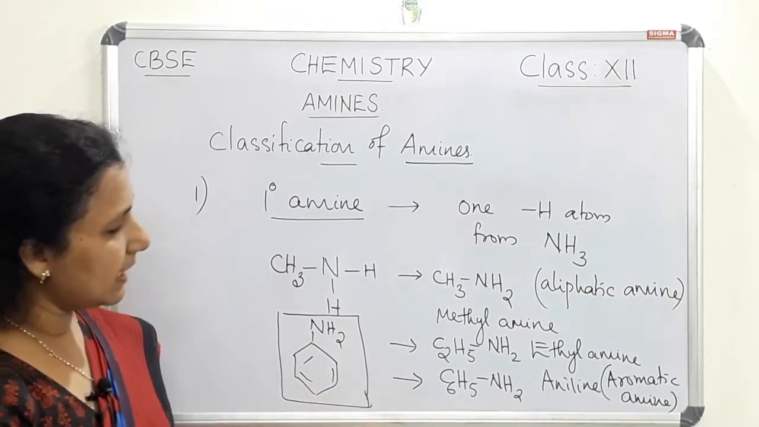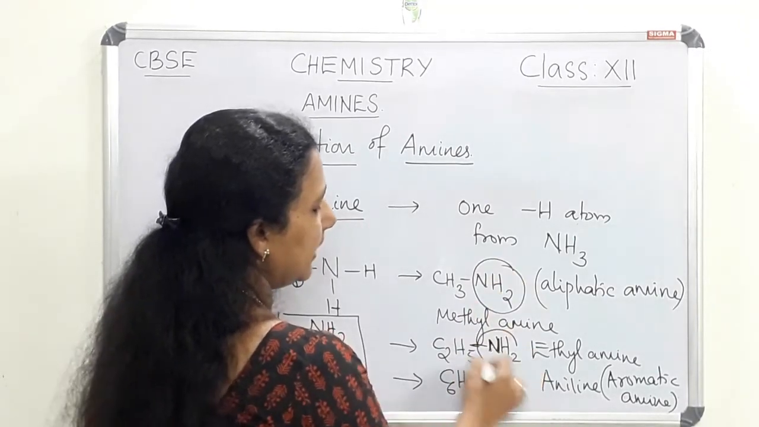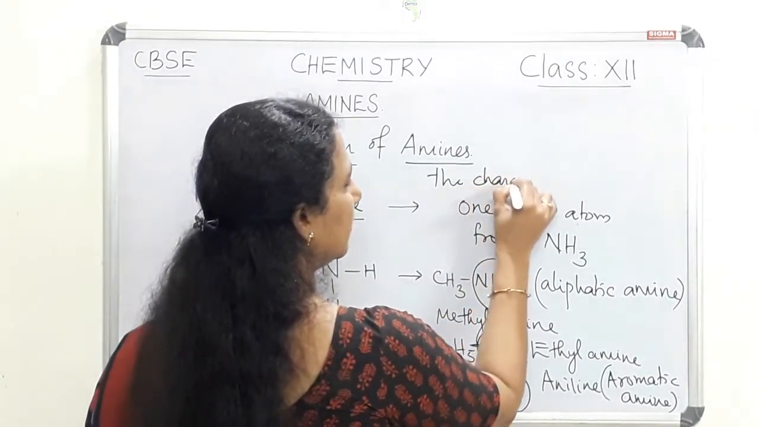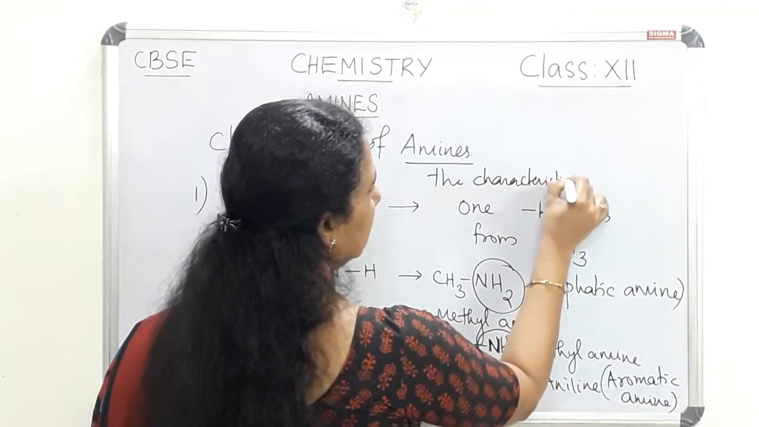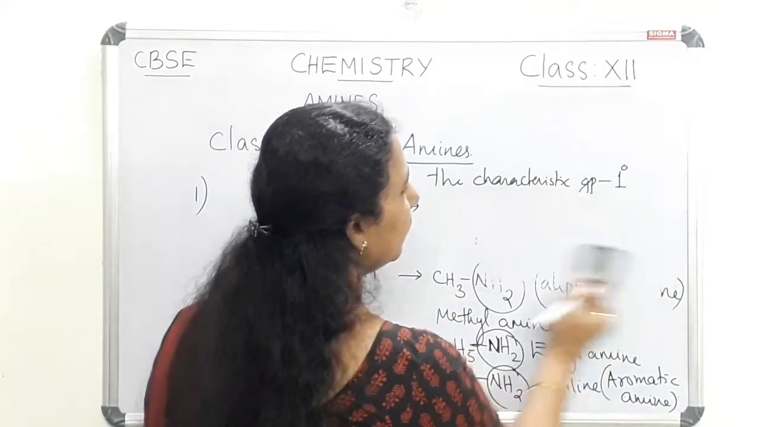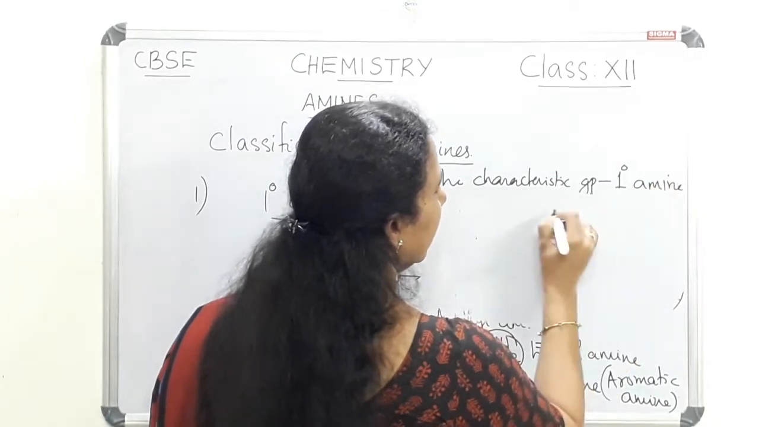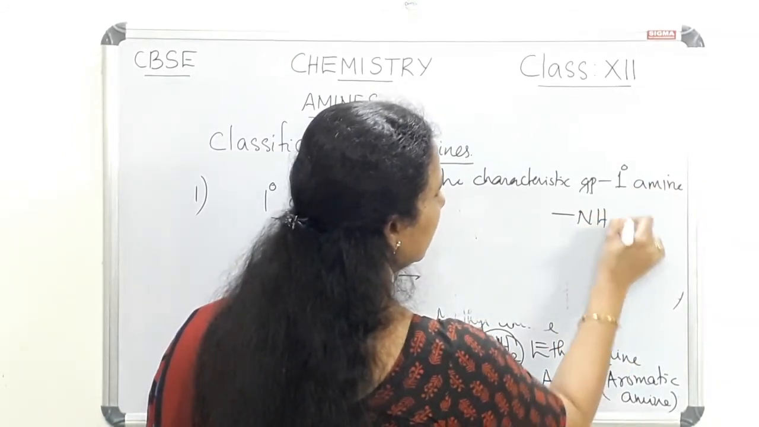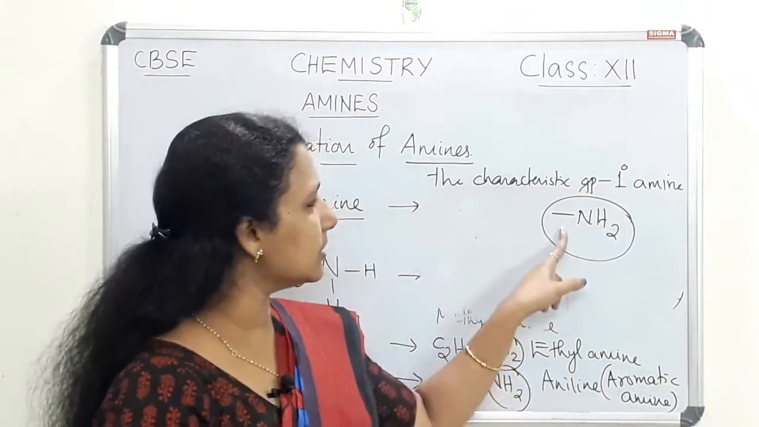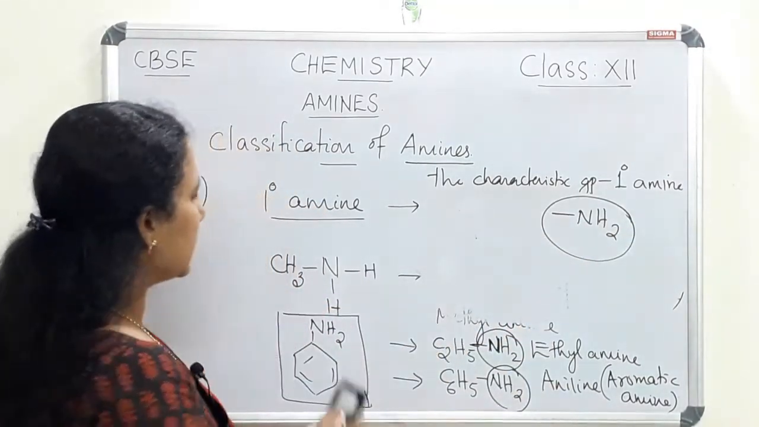In all these examples, we can see that there is an NH2 group. The characteristic group for primary amine is NH2. If an NH2 group is there, we can say that this is a primary amine. So this is the first classification.